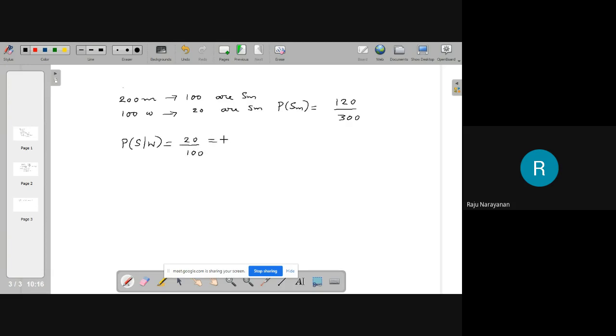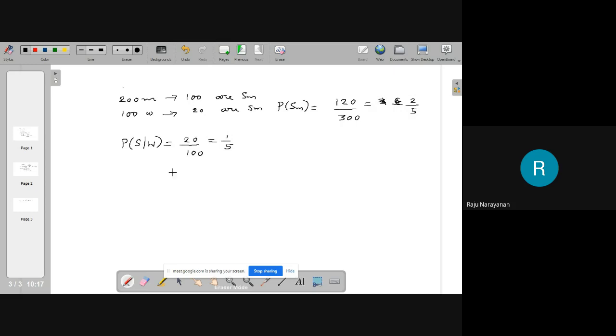Now this is 1 by 5. Given that the selected person is a woman, what is the probability that that person is a smoker?